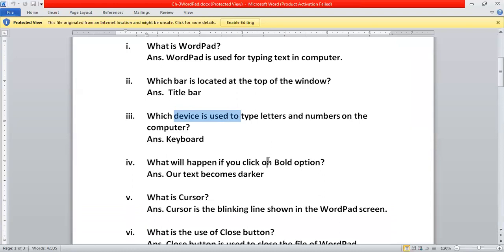Now the next question is question number 4. What will happen if you click on the bold option? What will happen, girls, when we click on the bold option? Our text becomes darker. Yes or no? What happened? My text became darker when I clicked on the bold option. Yes, it becomes darker when I click on the bold option.